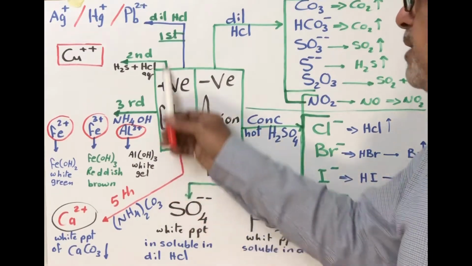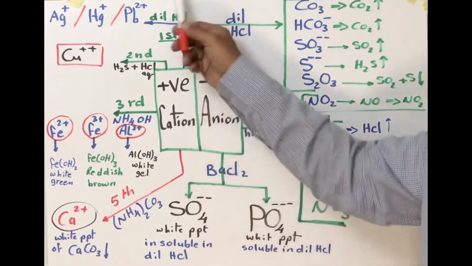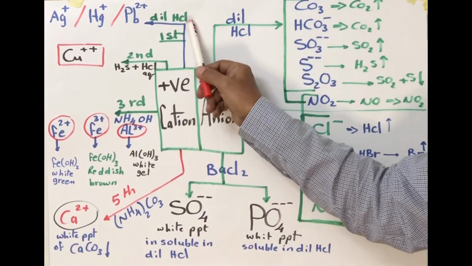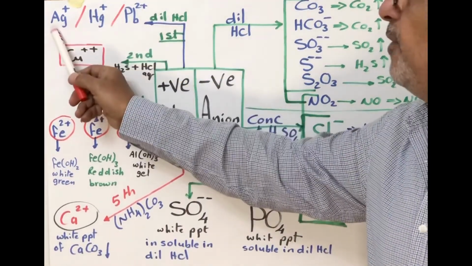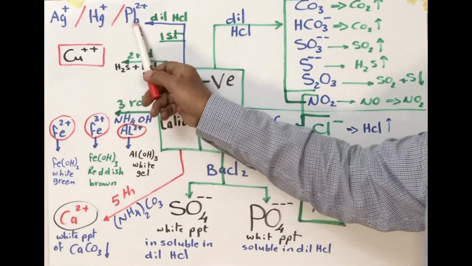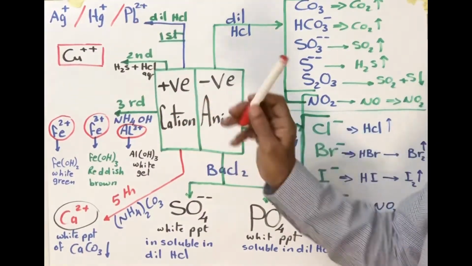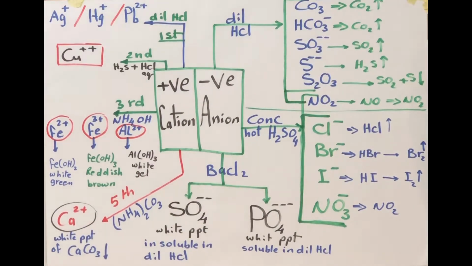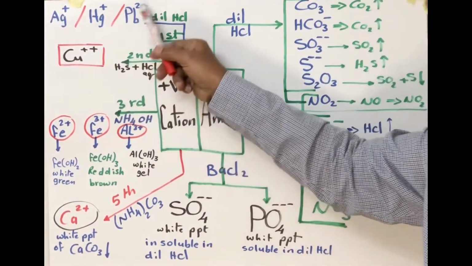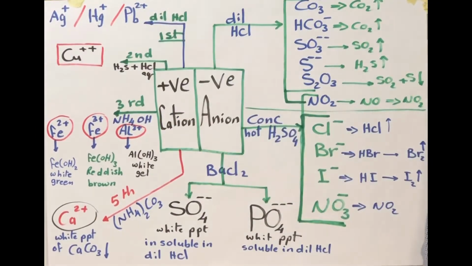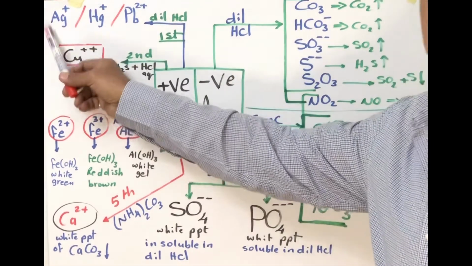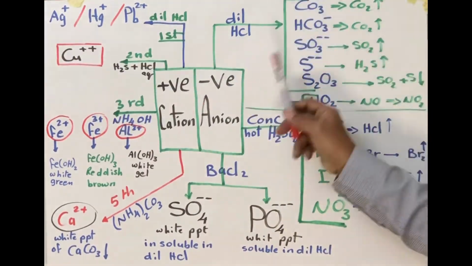And we can classify cations into 5 groups. The first one, called group dilute HCl, contains silver, mercury, and lead. Why do we use dilute HCl? Because all of them precipitate in the form of chlorides, such as AgCl, a white precipitate.